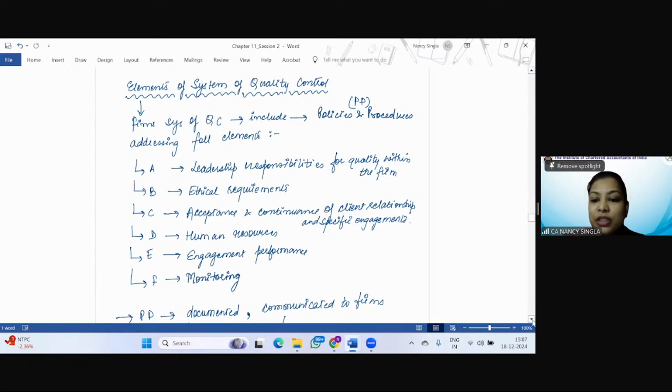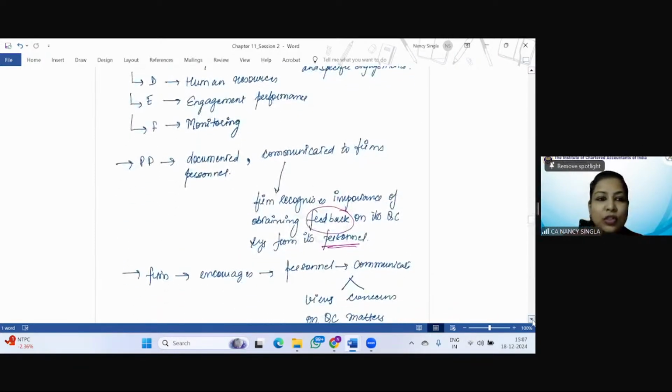Now, all these policies and procedures, it is very logical that these should be documented and communicated to the firm's personnel. See, then only the personnel will be able to comply with these policies and procedures.